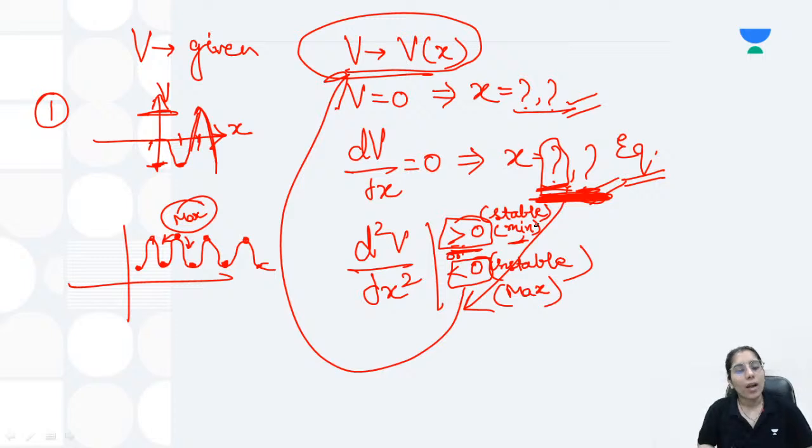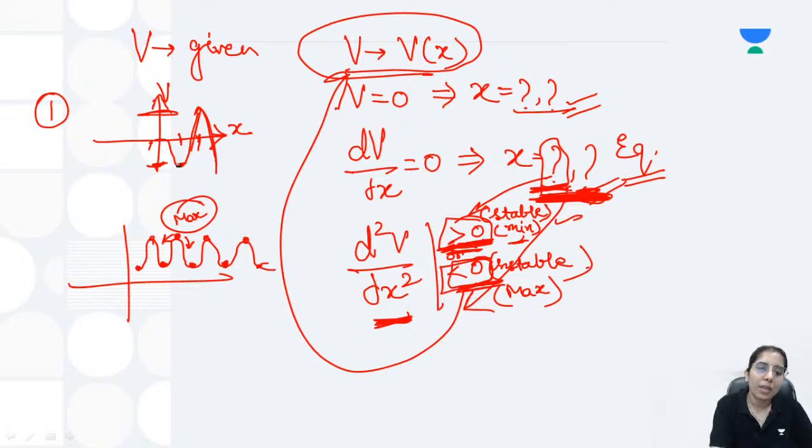Other than that, you have to consider d²V upon dx², and you have to find the values of the second order derivative of potential at these values of x, whether they are giving you greater than 0 or less than 0. Greater than 0 means stable or minimum. Less than 0 means unstable or maximum. Okay, and depending on that, you will be plotting minima like this and maxima like this.